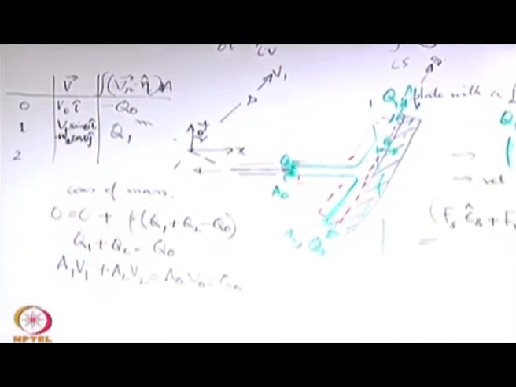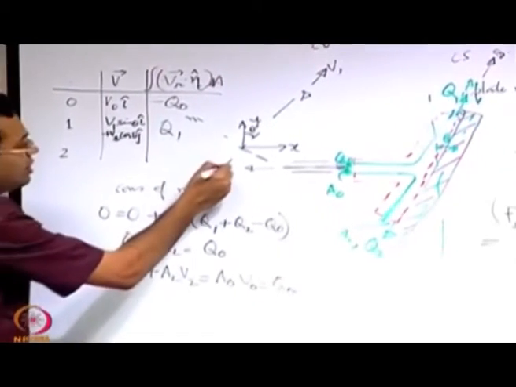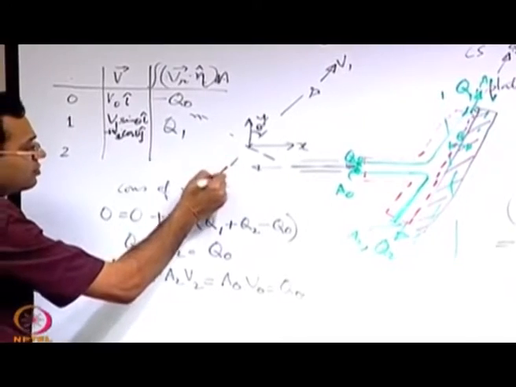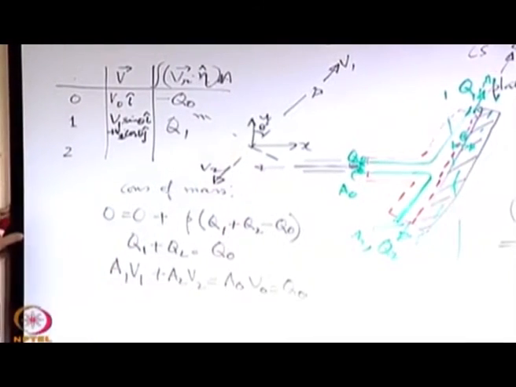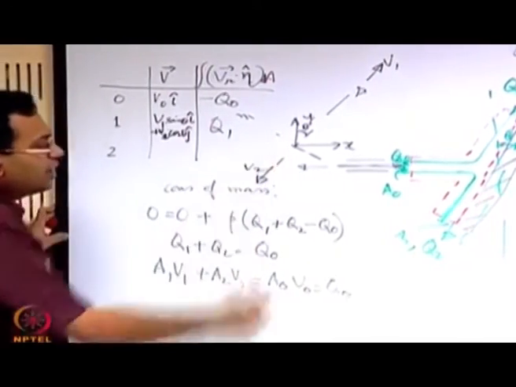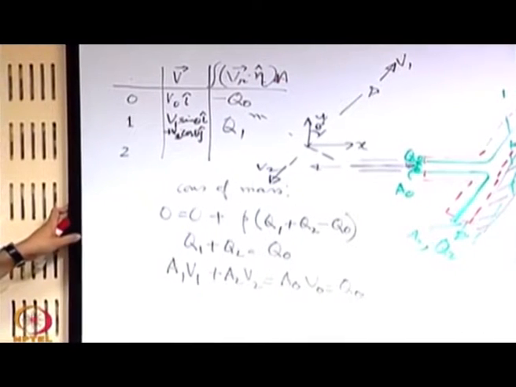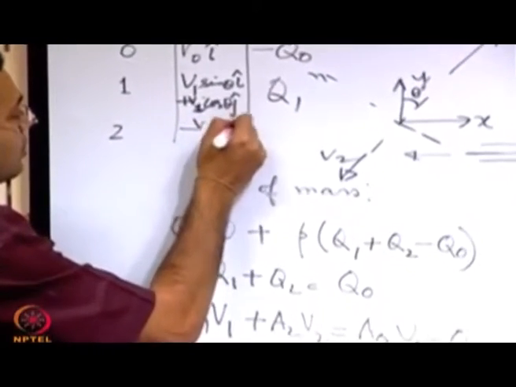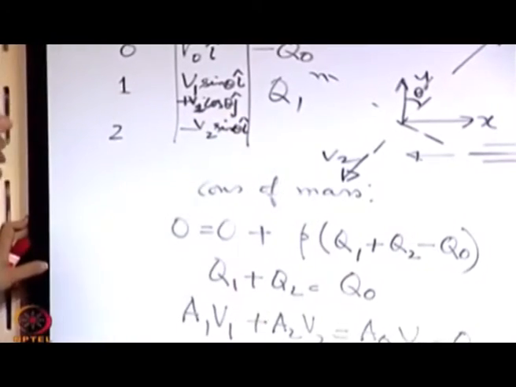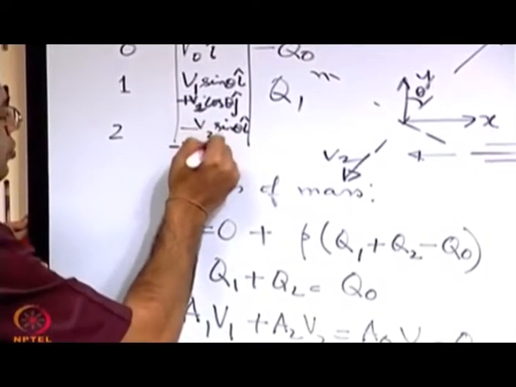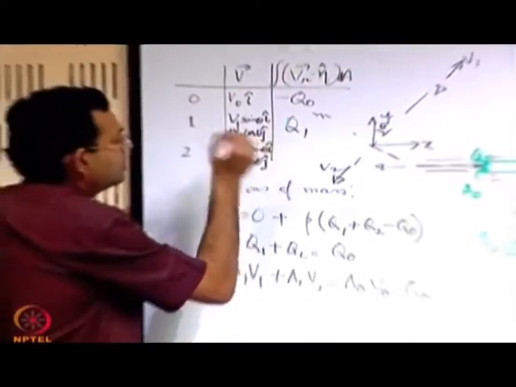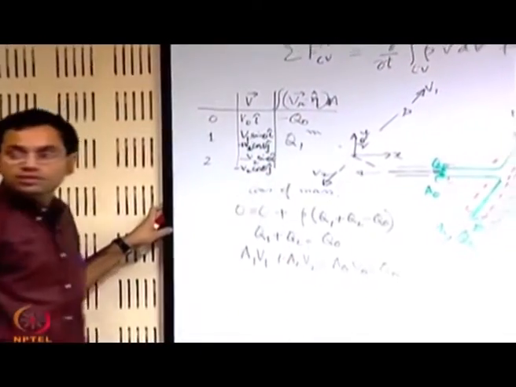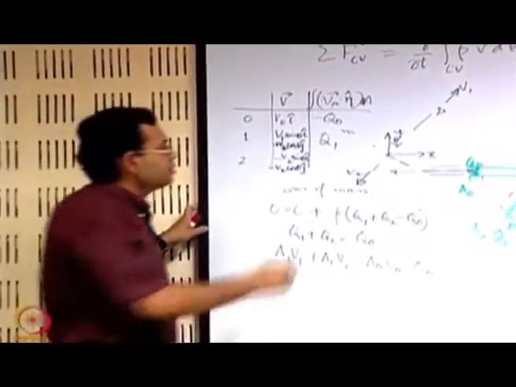Magnitude is v2. So, the velocity is like this now, this is v2. It will have some component along x and some component along y. What is the component along x? Minus v2 sin theta i and minus v2 cos theta j. What is this one? q2.